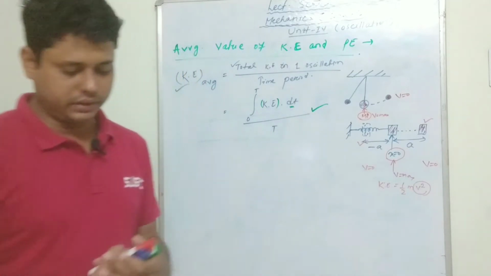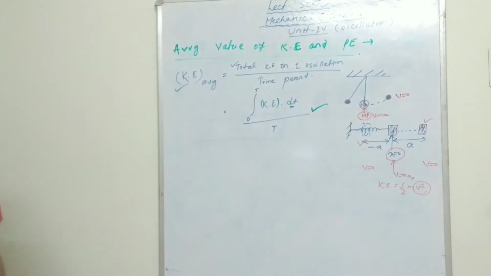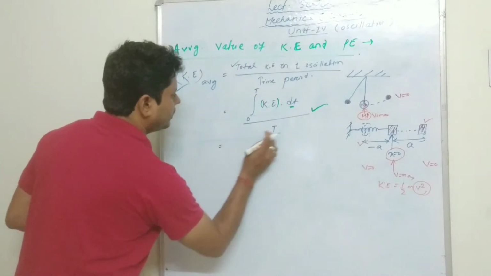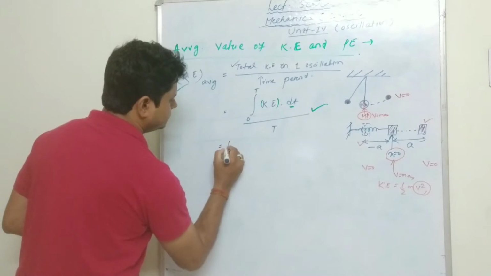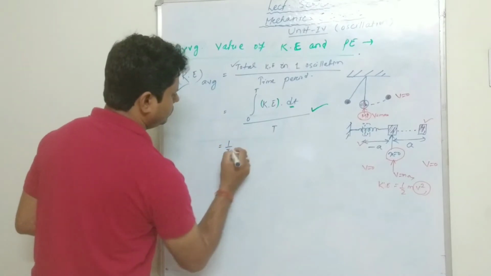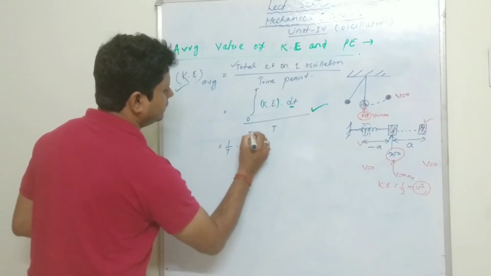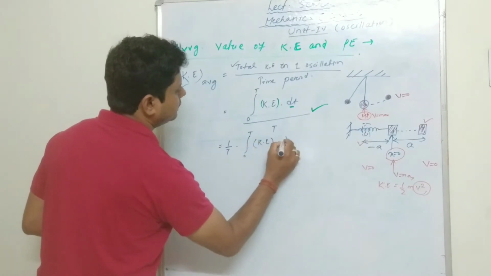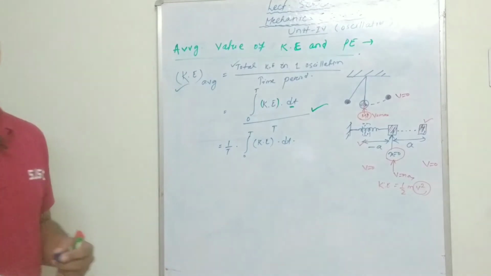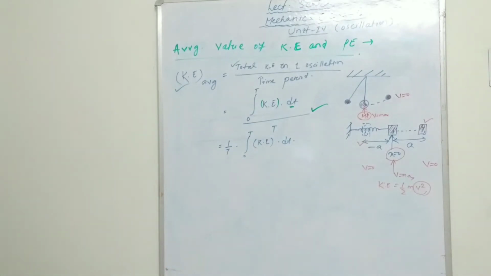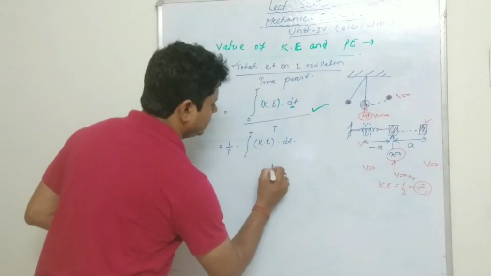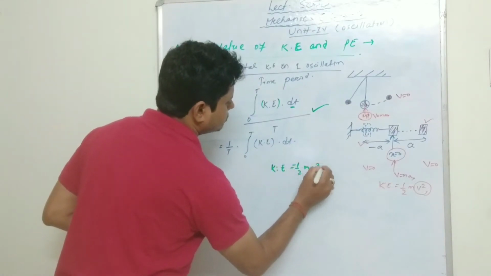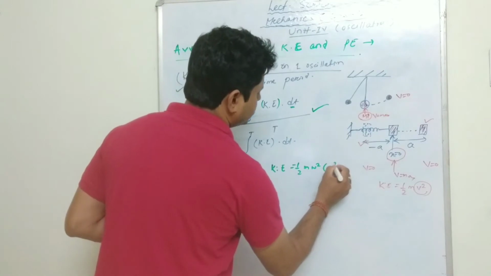We are going to evaluate its value. See here, T, the time period, is constant and can be taken outside, so it can be written as the integral from 0 to T of kinetic energy into dt. The kinetic energy value we already got: it is nothing but half m omega square (a square minus x square).